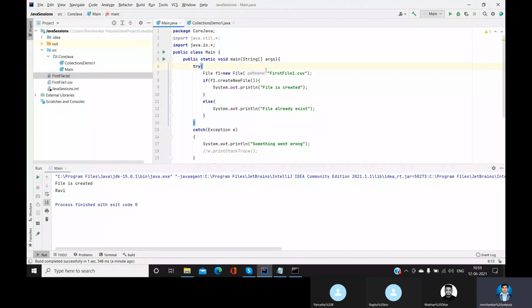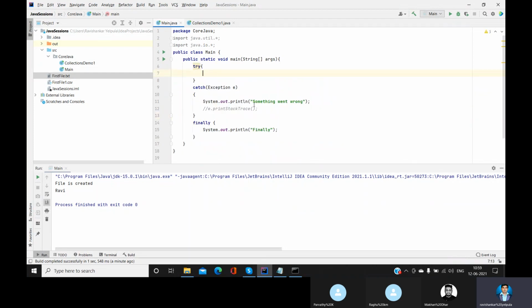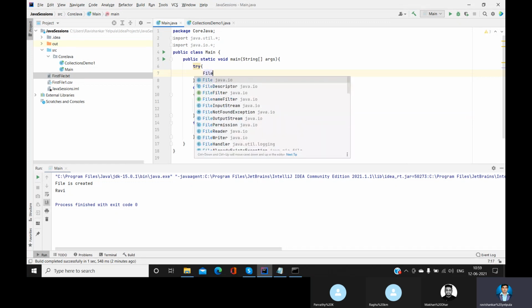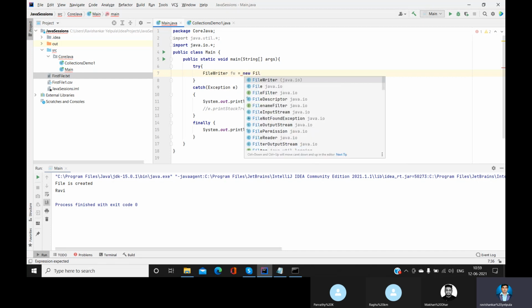Okay, so we have already created the file called firstfile.txt. Now we are going to write to it. So we don't require all these things, so I'm going to remove them. Now how to write? To write, we have one more class called FileWriter. FileWriter fw equal to new FileWriter.